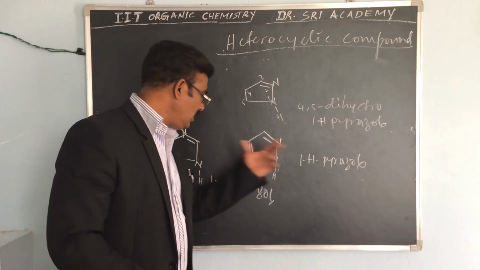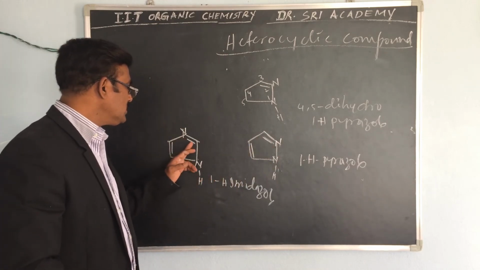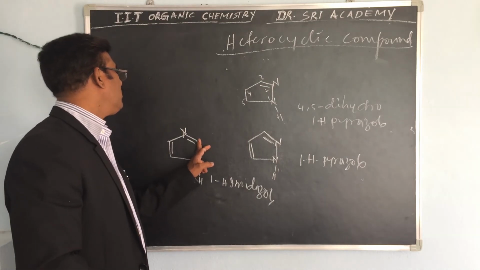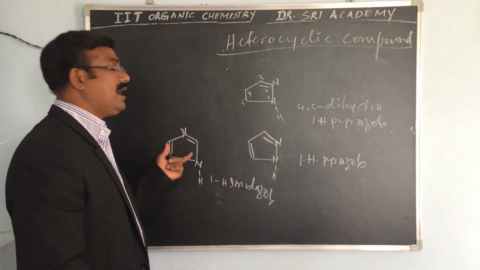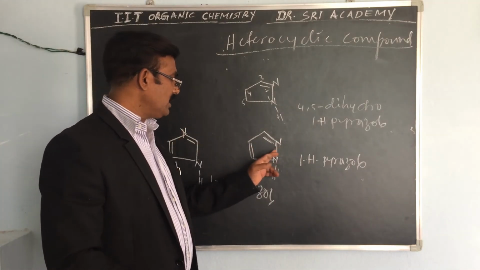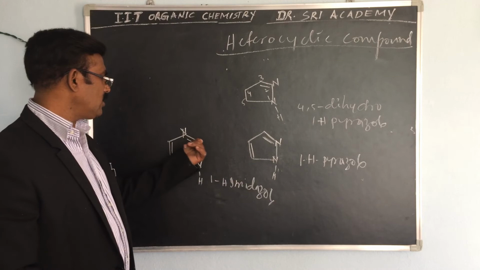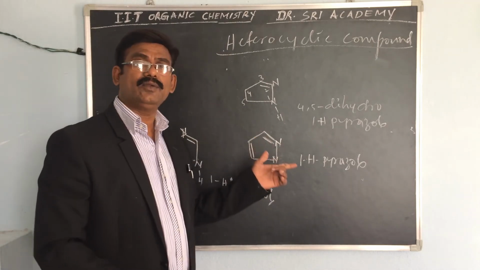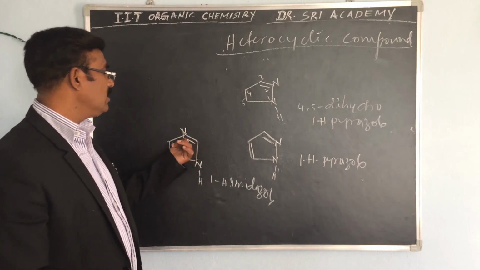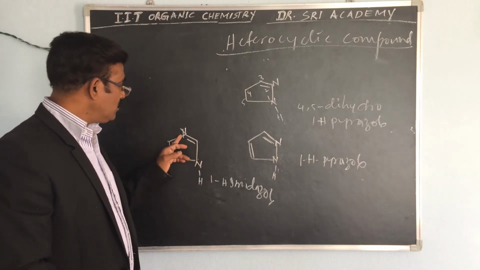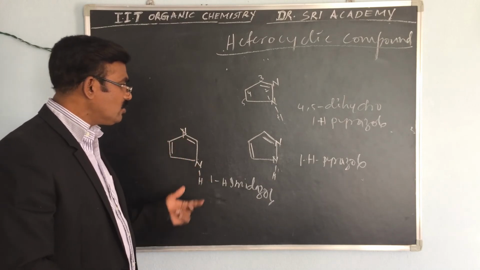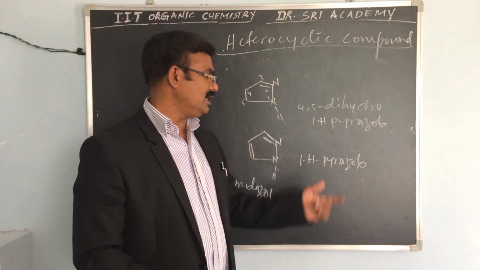This is the pyrazole, this is the imidazole. In imidazole the position is different: the nitrogens are not side by side, meaning there is a gap of a carbon. Nitrogen, carbon, nitrogen. But here it is nitrogen and nitrogen. Here is the bond between the nitrogen and nitrogen; there, the bond between the nitrogen and carbon. So if the positions are 1, 2, 3, that means 1,3 positions, that is called imidazole. If 1,2 positions, that is the pyrazole.